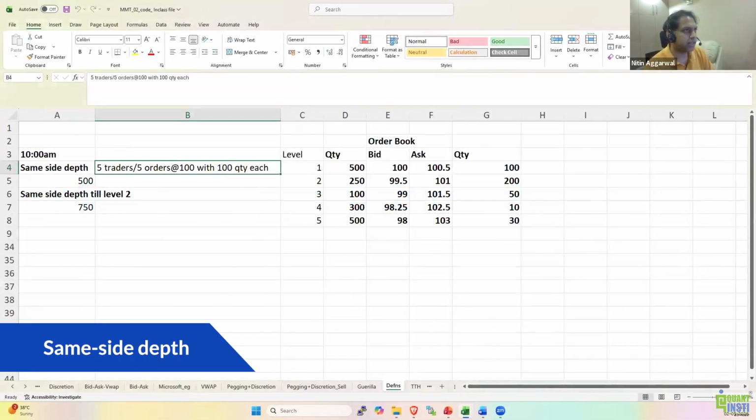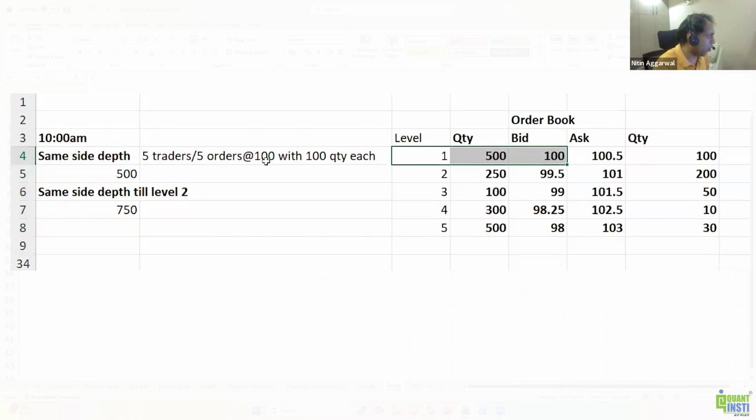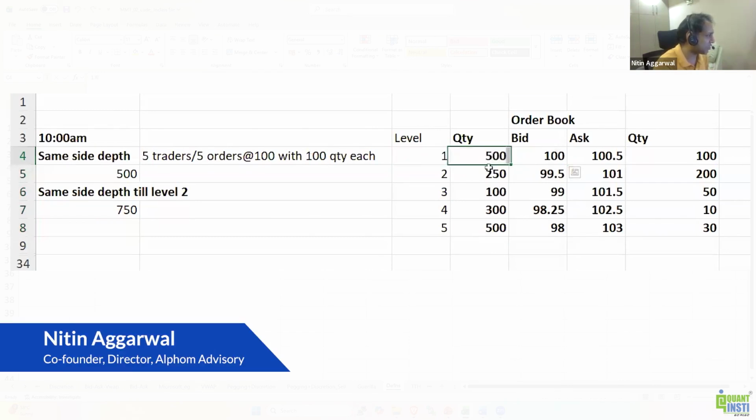There is something called the same side depth. Say this is the order book, and at the top level there are 5 orders, 100 quantity each. So the total quantity is 500. So we say that the same side depth on the buy side till level 1 is 500. Depth is basically the cumulative orders or quantity till that level.